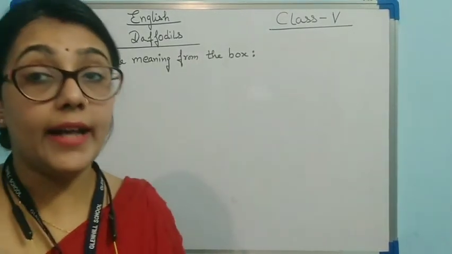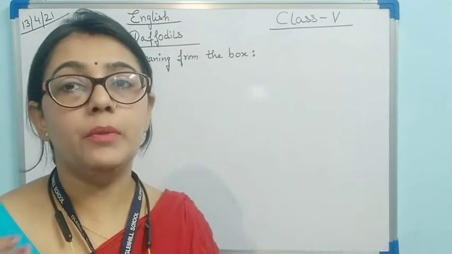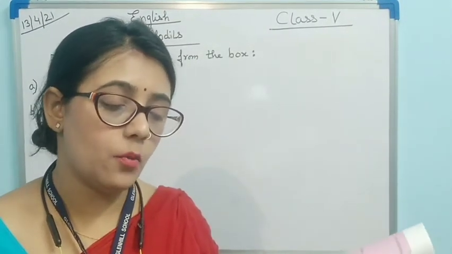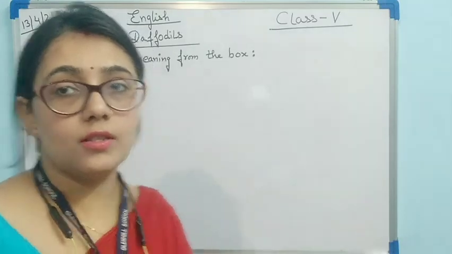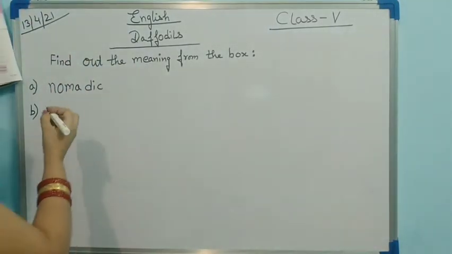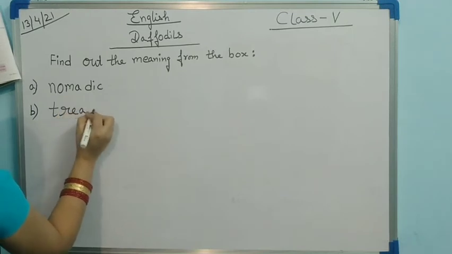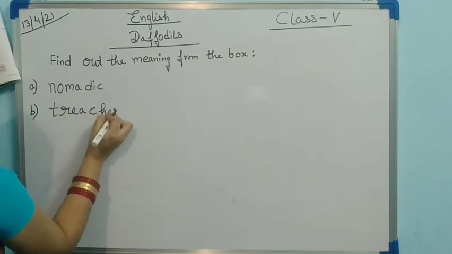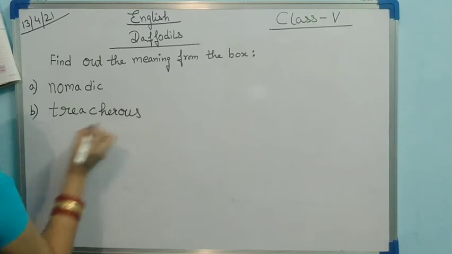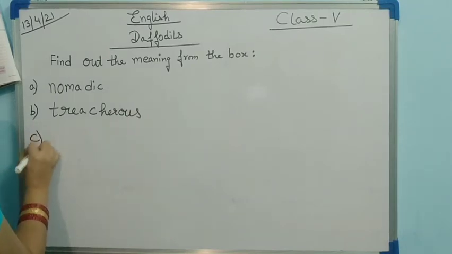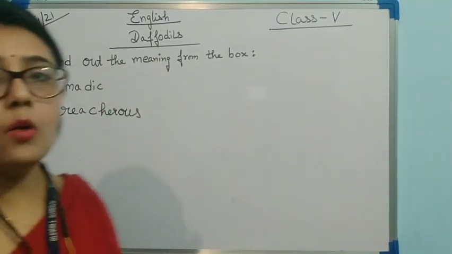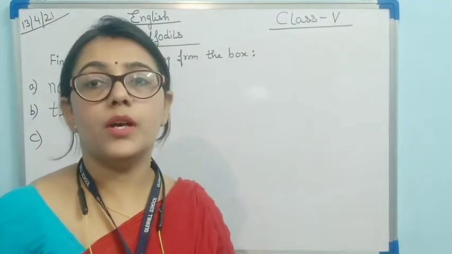Second word is dangerous. Which word's meaning is dangerous? The answer will be treacherous. Okay, treacherous means dangerous. T-R-E-A-C-H-E-R-O-U-S, treacherous. Now see, surroundings. Which word means surrounding?